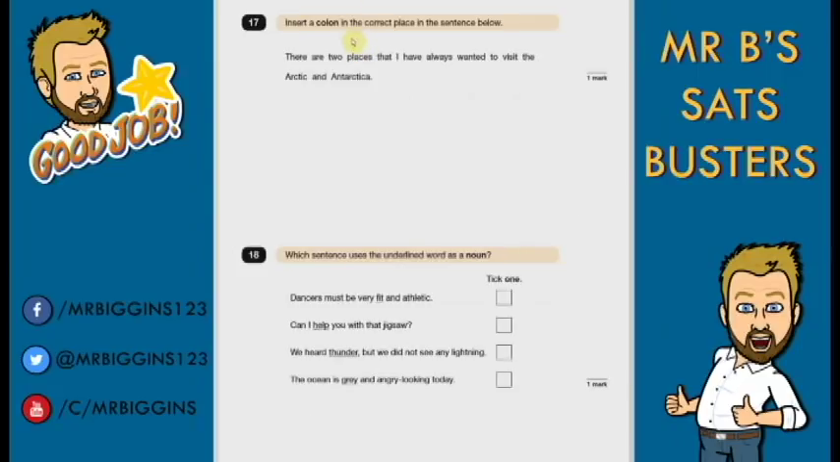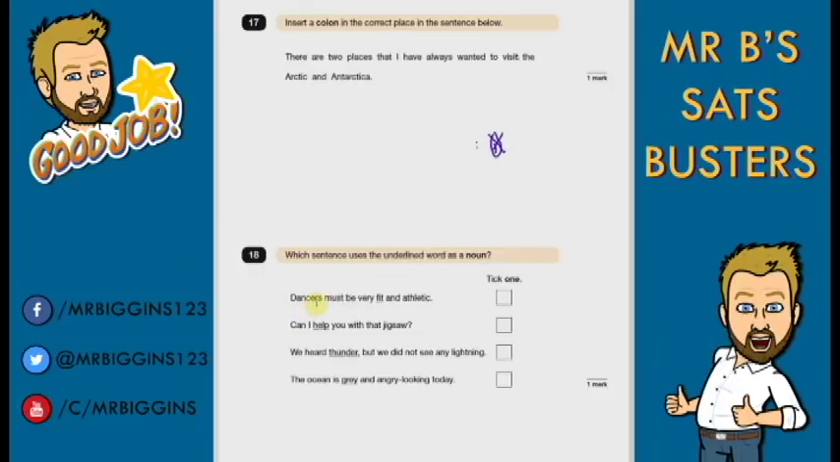Insert a colon in the correct place in the sentence below. Now we use a colon to start a list, so let's have a look where a list starts. There are two places that I have always wanted to visit, the Arctic and Antarctic. So it's a very short list, only two things in it, but our list is the Arctic and Antarctic, so our colon would go there. Okay, remember a colon is two dots, not like a semicolon. That is the one that is a full stop and then a comma. Don't put that one in. It's two dots.